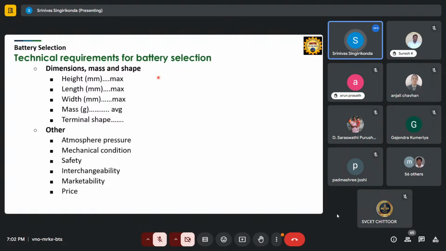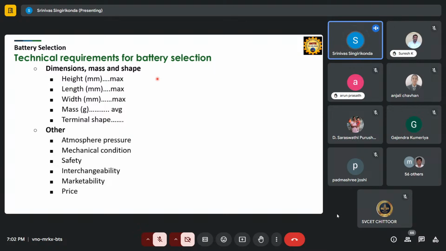If your vehicle battery itself is consuming 50% of the mass, what happens? The remaining other equipment, tires, transmission, other things are also going to consume some weight. So your battery should be low weight, small size, right, and fit into your specified space in the vehicle. Okay, if you are keeping it below the passenger seat or below the driver seat or inside the backside of the car or front of the car, it needs to fit based upon the dimensions.